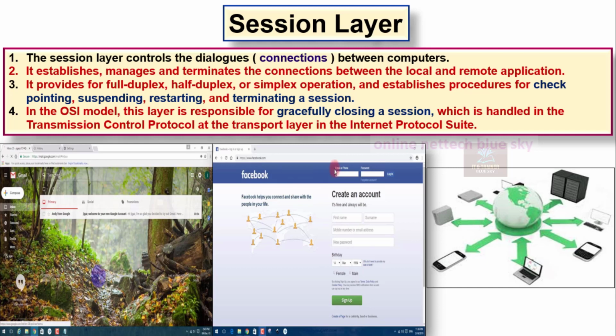What is full duplex and what is half duplex, I will discuss in a while, one by one.